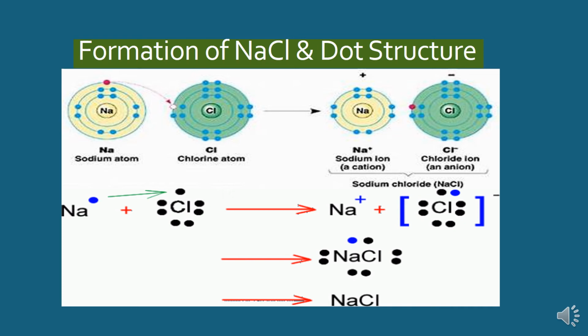You need to remember this: if atoms have 1, 2 or 3 electrons in their valence shell, they have a tendency to lose electrons, and such elements are called electropositive elements. And those elements which have 5, 6 or 7 electrons in their valence shell have a tendency to gain electrons, and they are called electronegative elements. So here sodium will lose its electron to chlorine and acquire a positive charge, and chlorine will acquire a negative charge. So by using such dot structures, we can represent the formation of sodium chloride.